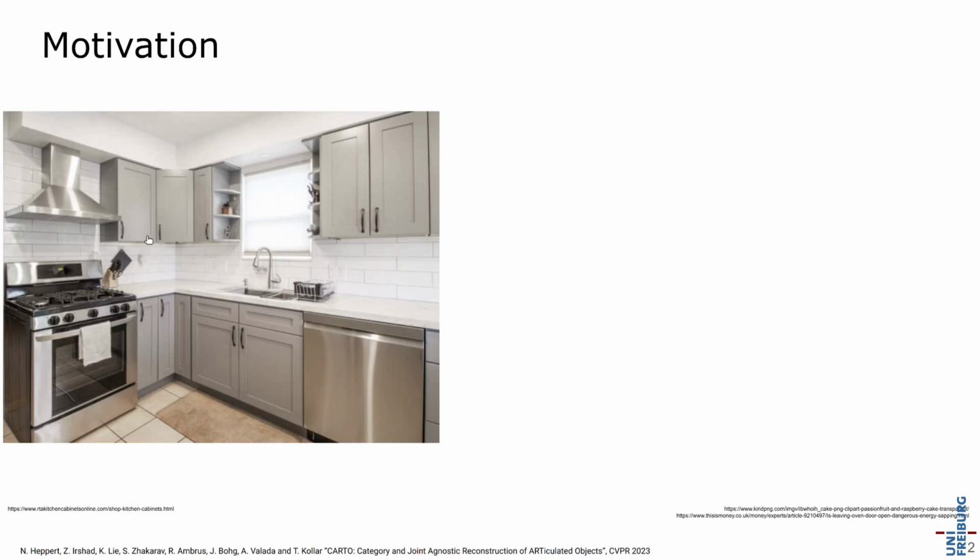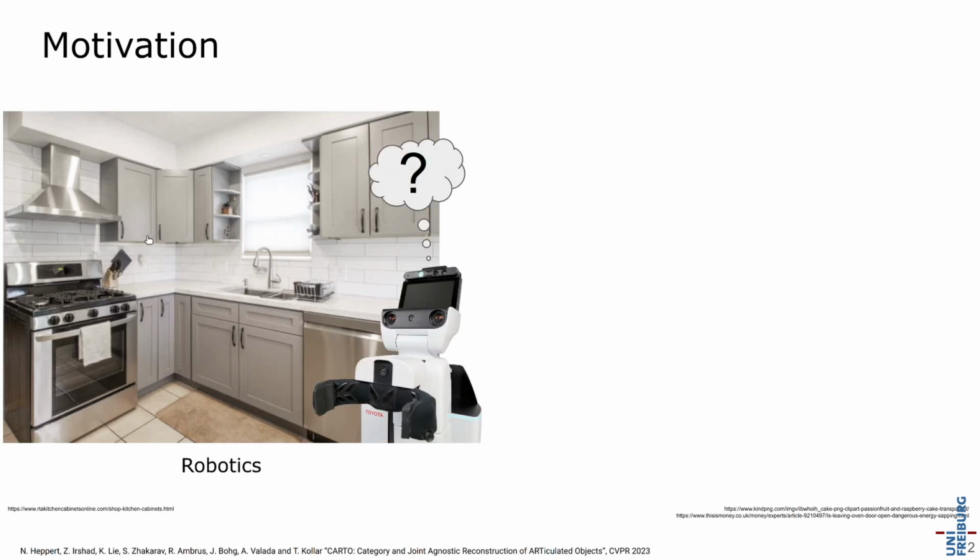or augmented reality. For instance, imagine a robot is entering a new kitchen it has never seen before, and it should perform some task involving articulate objects. To safely interact with these objects, the robot needs to reason about the layout and the potential movement of all objects in the scene to make sure it does not collide with any. In the shown example here, CARTO, for instance, can reason about the opening direction of the cabinet door.